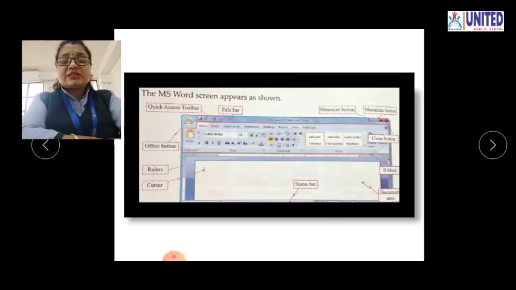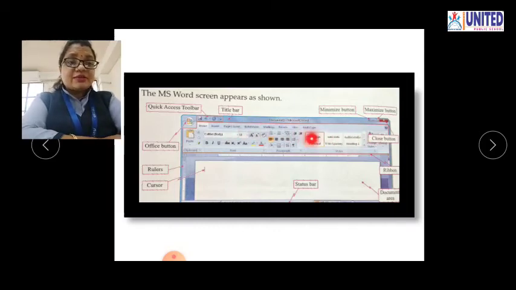आपको पता है quick access toolbar हम क्यों यूज करते हैं? It is the shortcut of the so many options. कुछ options जो हमको repeatedly लगते, again and again लगते, उसका हम shortcuts के लिए we can use this quick access toolbar. Yes ना? So this same type of quick access toolbar is also available on the title bar.